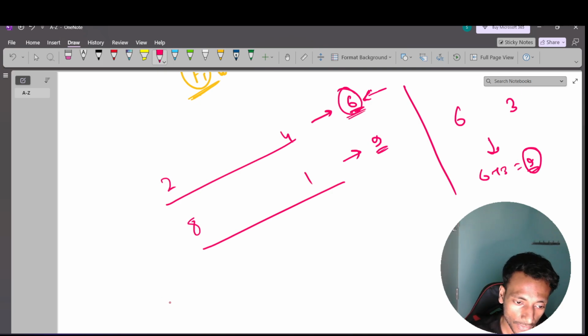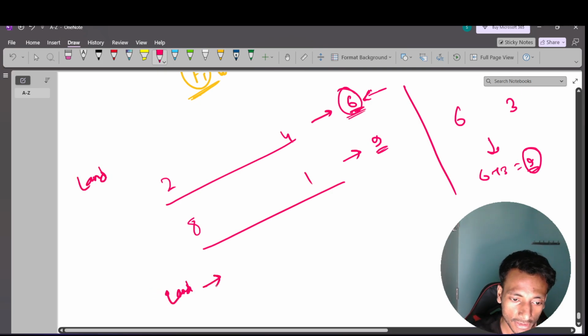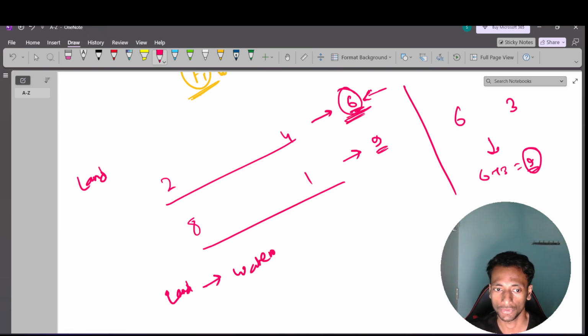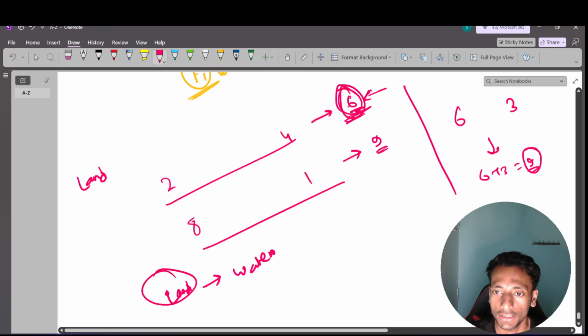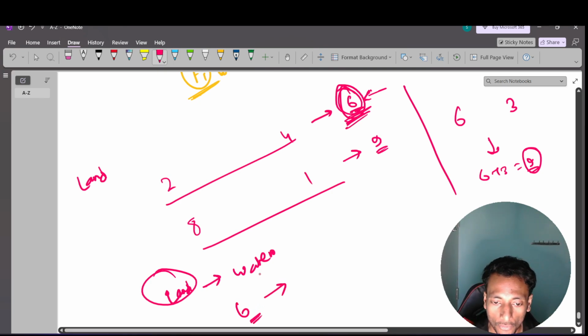So when I try the land ride first, I try to accomplish the land, then I try to accomplish the water. So I should choose the land event as the start. This should be the best event to choose, because it completes first. So 6, it will complete at 6. Now the water event will start immediately because its starting time is 6.